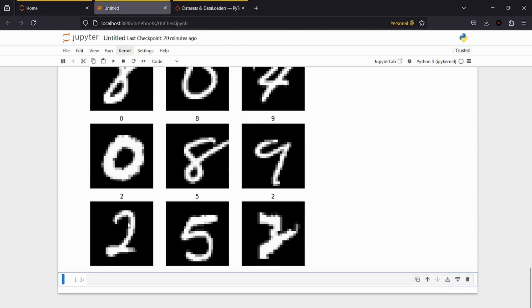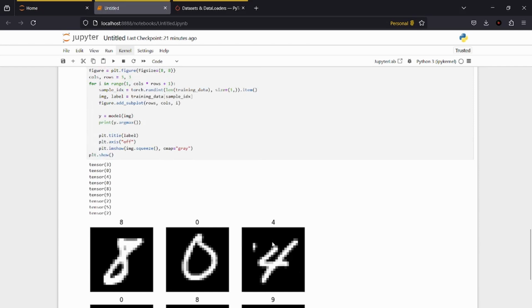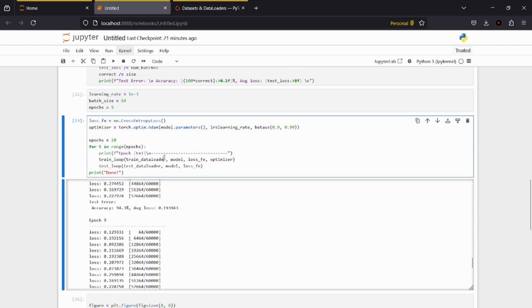Well, I found one. That's a horribly written 2. I thought that was a 7. Maybe the 95% thing is just because people have bad handwriting.